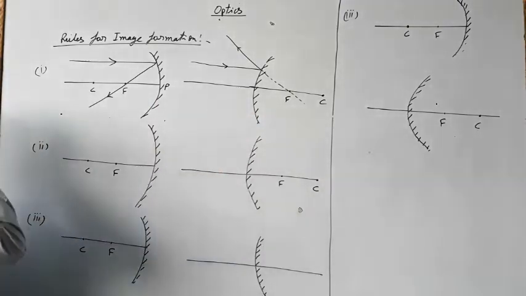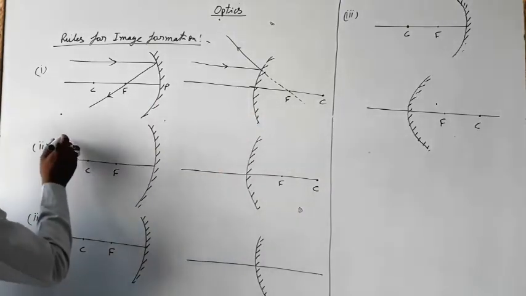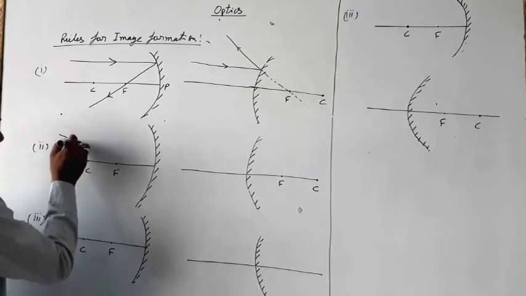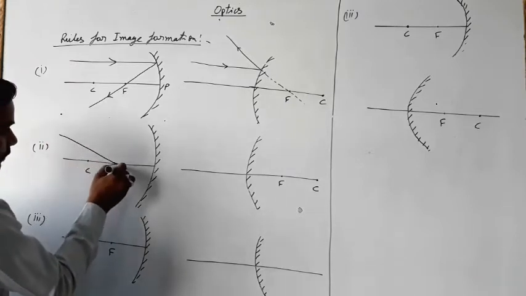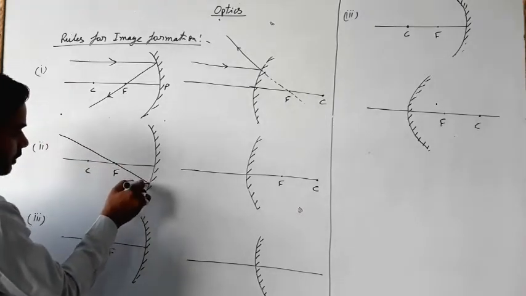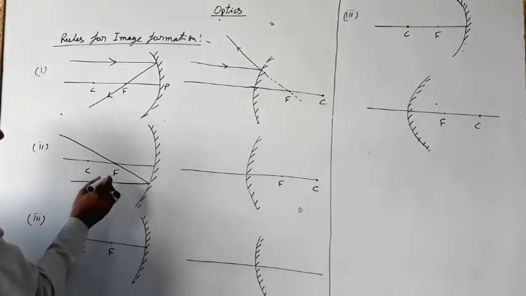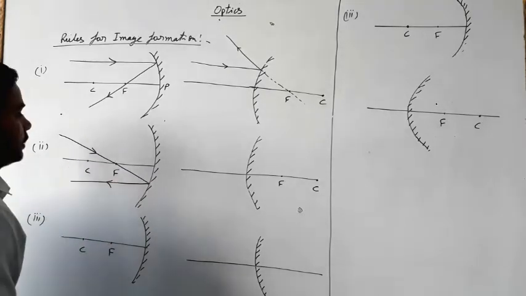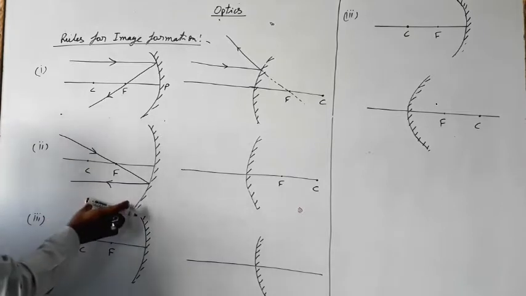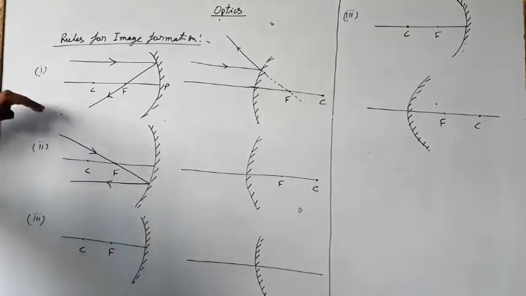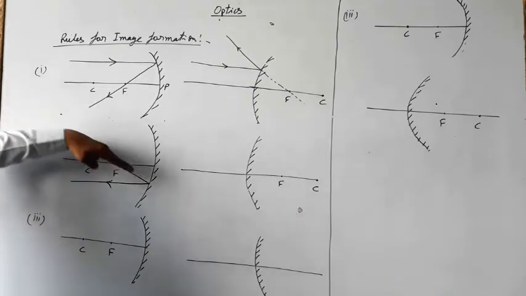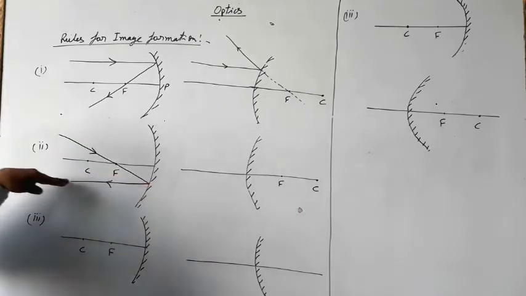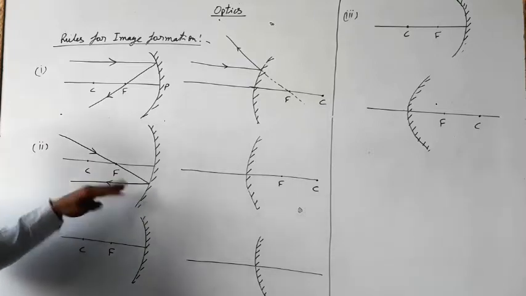Now the second rule is, all the light rays passing through the principal focus become parallel to the principal axis after reflection. Then this is the second rule: when light rays pass through the principal focus, they become parallel to the principal axis after reflection.